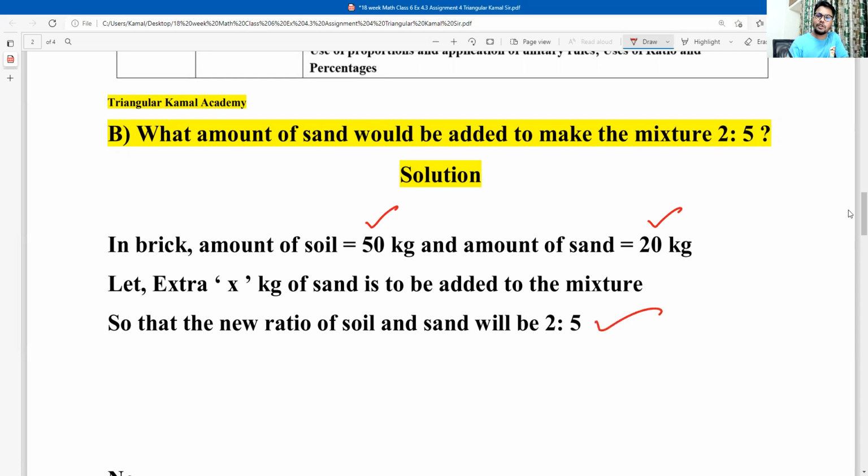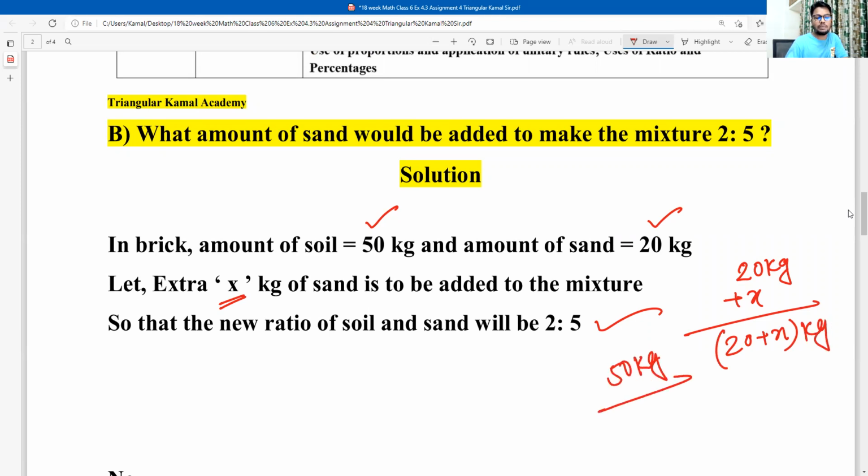So consider x kg extra sand should be added, and there are already 20 kg sand here. If we add x kg, the total sand in the mixtures will be x plus 20 kg, but the soil remains the same in the previous mixtures and the present mixtures. Clear?